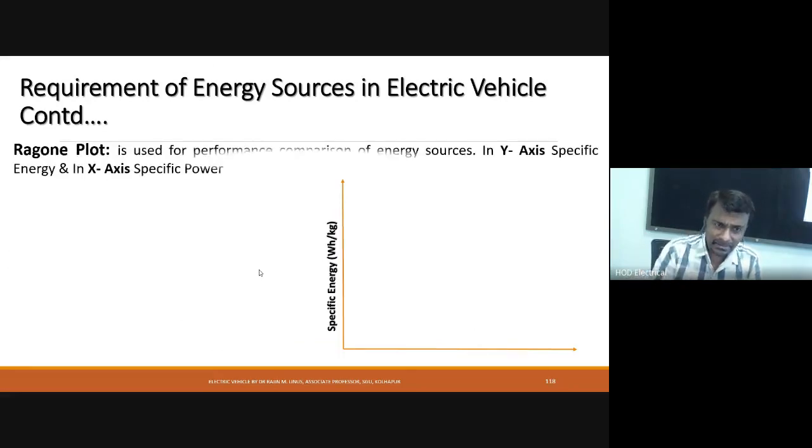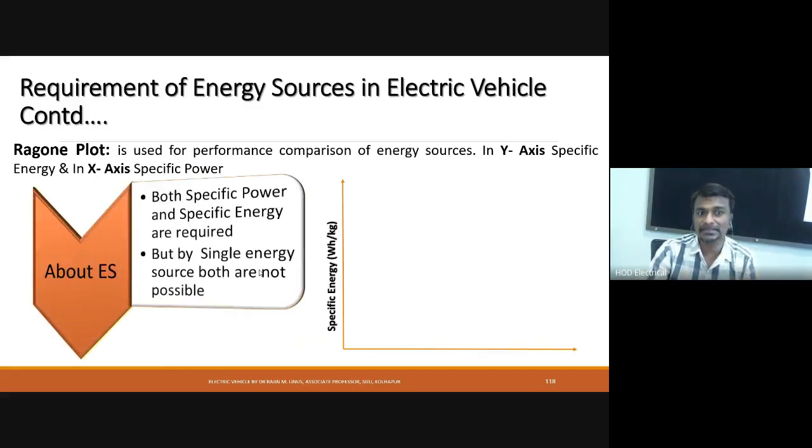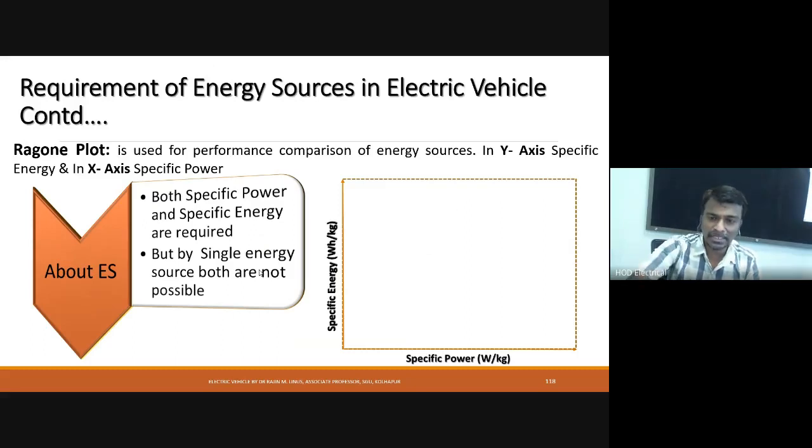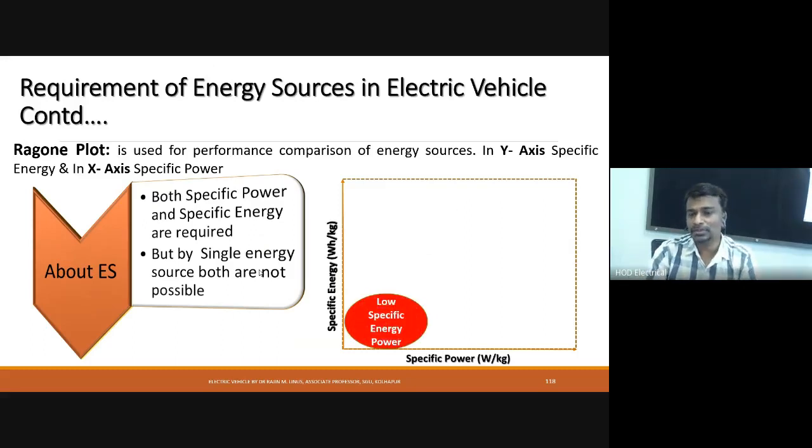So the Ragone plot shows a comparison of different energy sources, where the y-axis is specific energy and the x-axis is specific power. Assume the region I have shown in red, low specific energy and low specific power. This type of energy source will not be suitable for electrical vehicle applications.